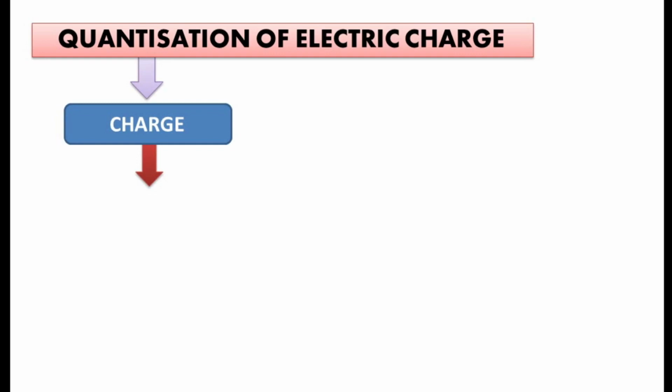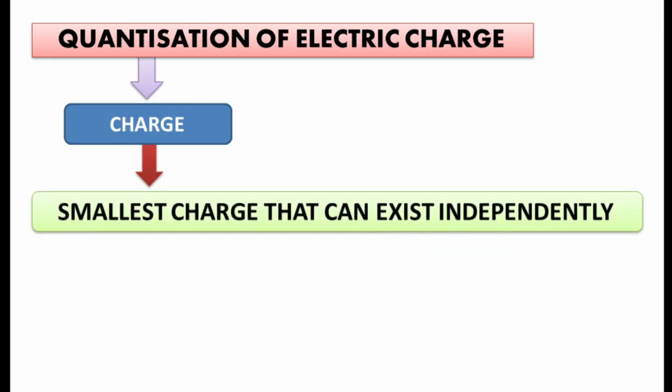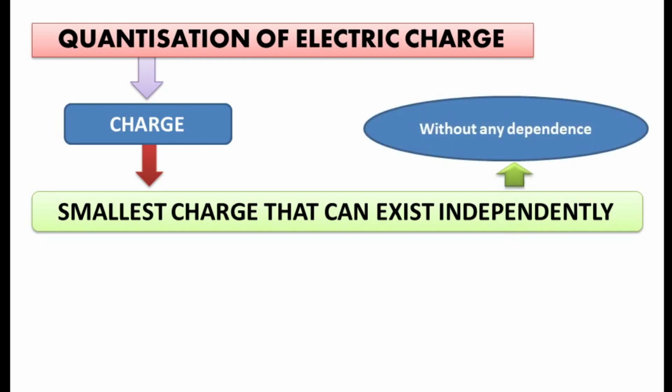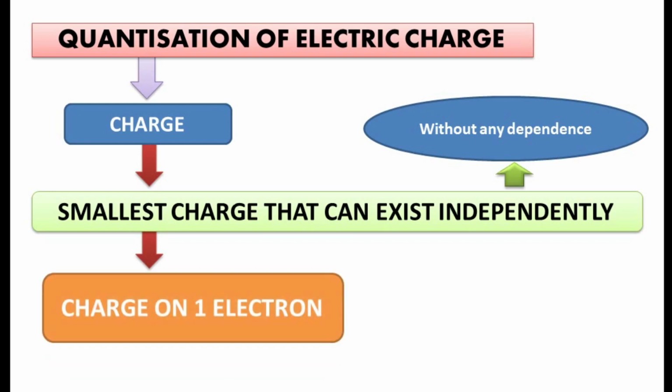Smallest charge that can exist independently. Independently means without any dependence. And which is that smallest charge that can exist independently? Smallest charge that can exist independently is the charge on one electron.